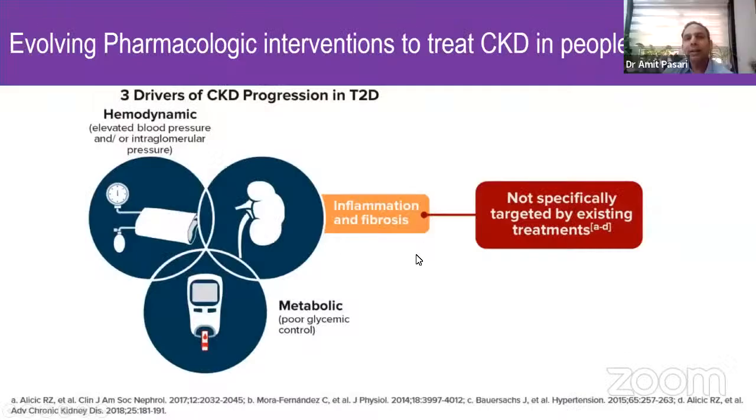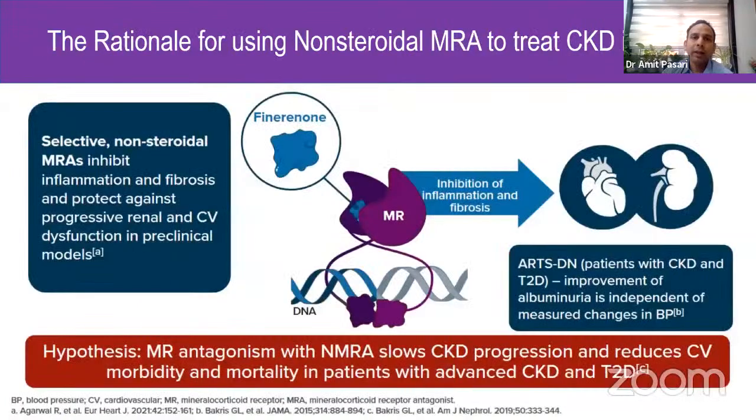Control, and the third factor is inflammation and fibrosis. Inflammation and fibrosis has not, till date, been specifically targeted. So for targeting inflammation, now we have finerenone, that is the non-steroidal MRA. In the recent Fidelio and Figaro studies, it was shown that addition of non-steroidal MRA, that is finerenone, resulted in almost 20% reduction in the risk of progression of chronic kidney disease.